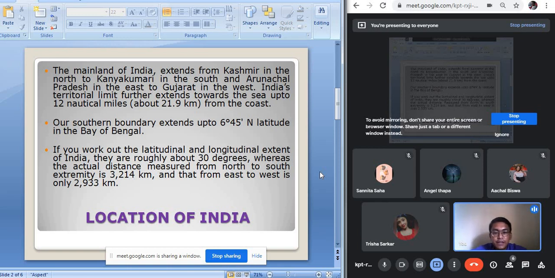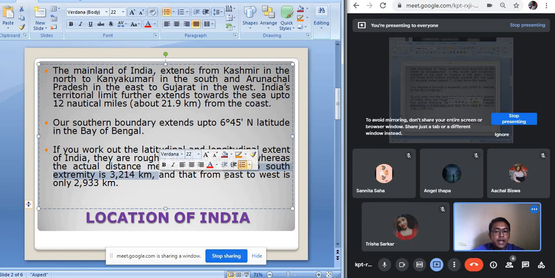And when we convert this 30 degree variation into actual distance, the length of our country from north to south is 3214 kilometers, and from east to west, the total length of our country is 2933 kilometers.